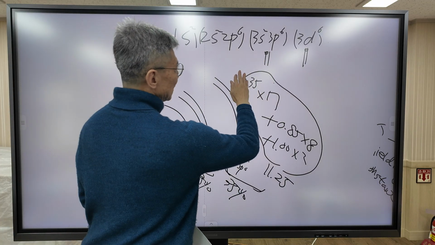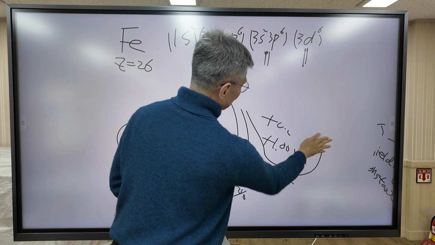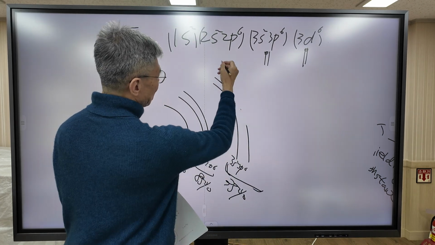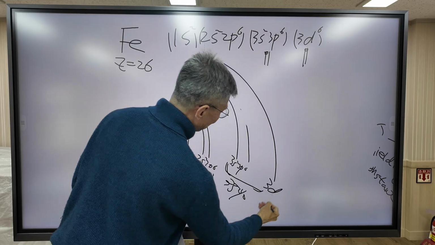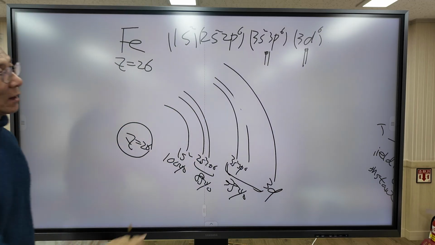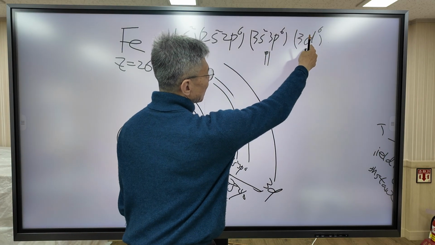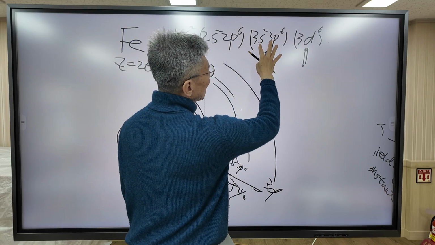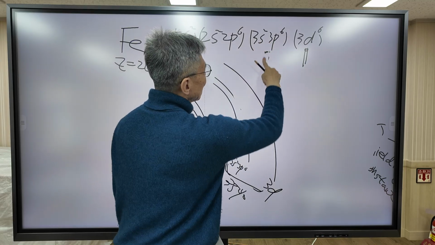Now this one, 3d6. For 3d6, the 3d orbital is here. I categorize the 3d orbital differently from this one. I separate the 3s3p orbitals from the 3d orbital.